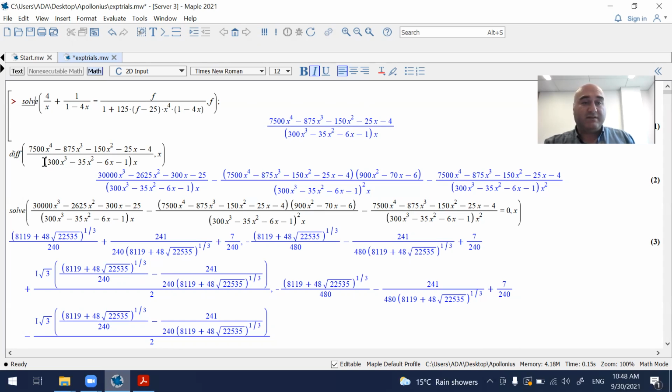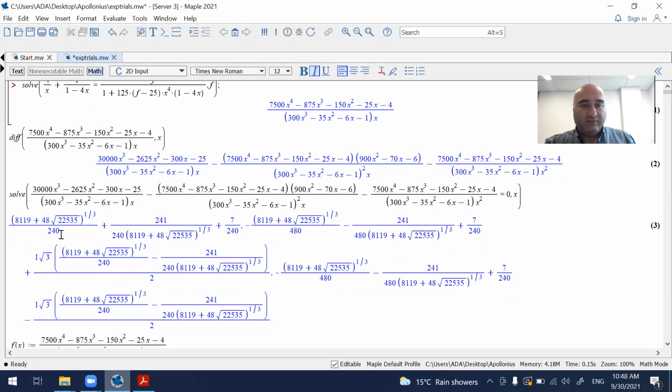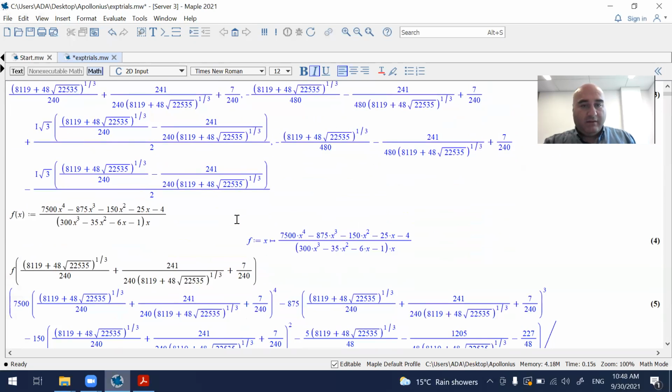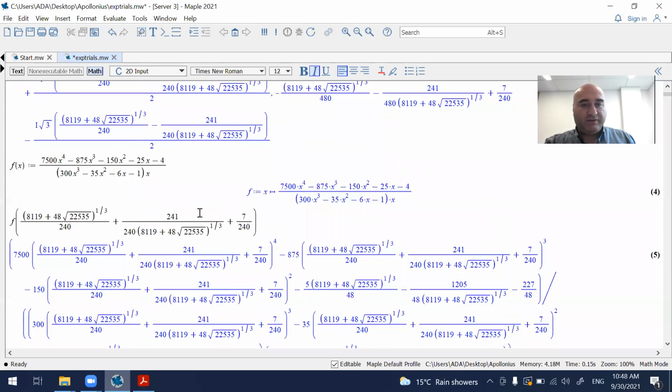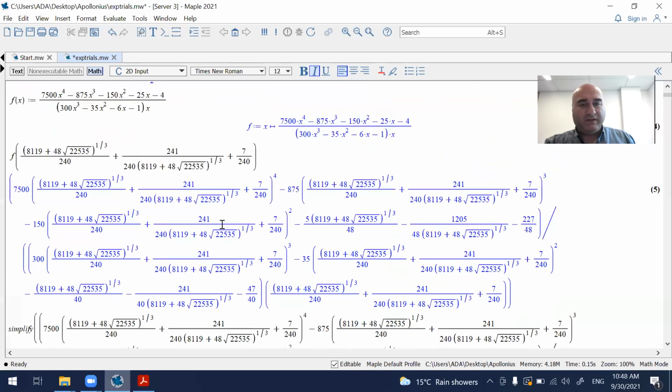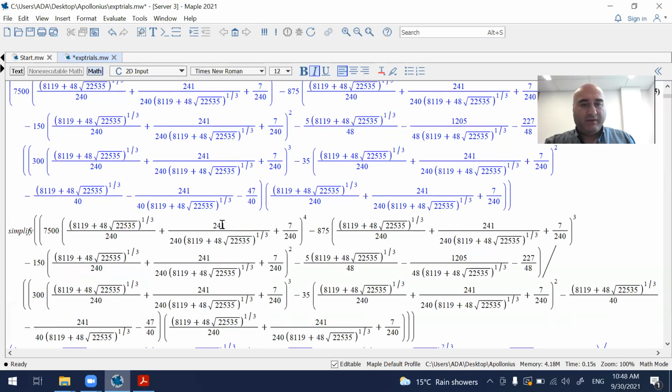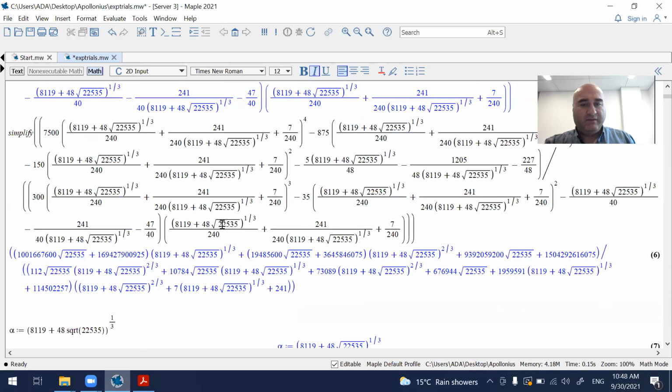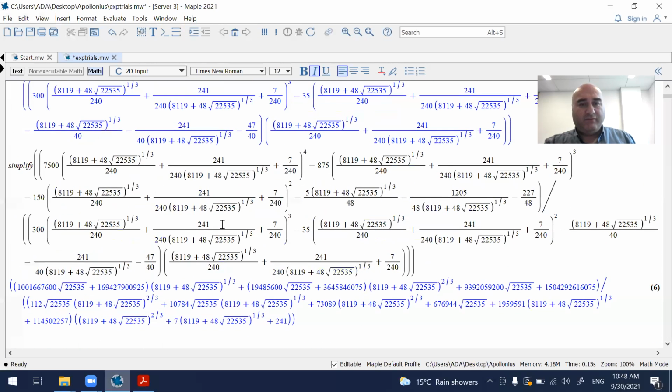Then to find its critical points, I differentiated it, made it equal to 0, and solved it to find this root. I am interested in this real root. And then I put this number back into the function to find that best constant. It is approximately 40.09.